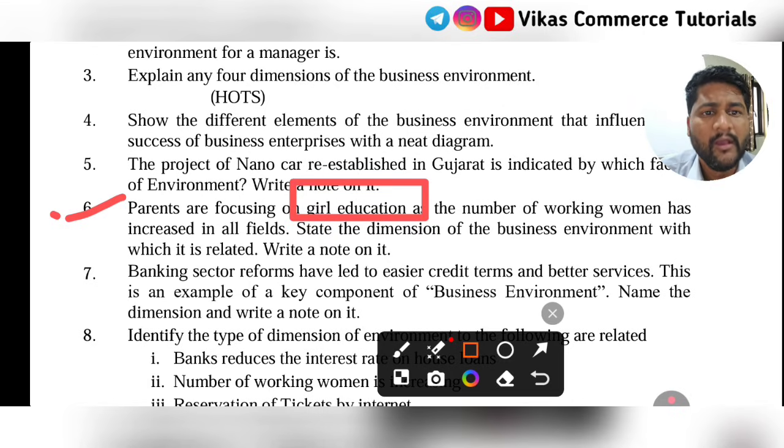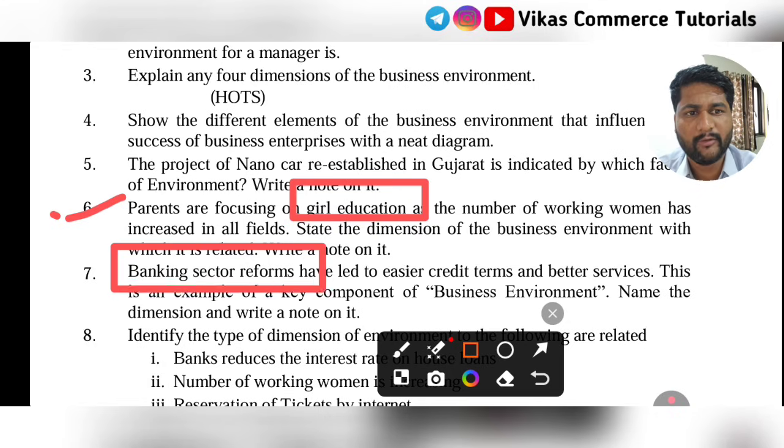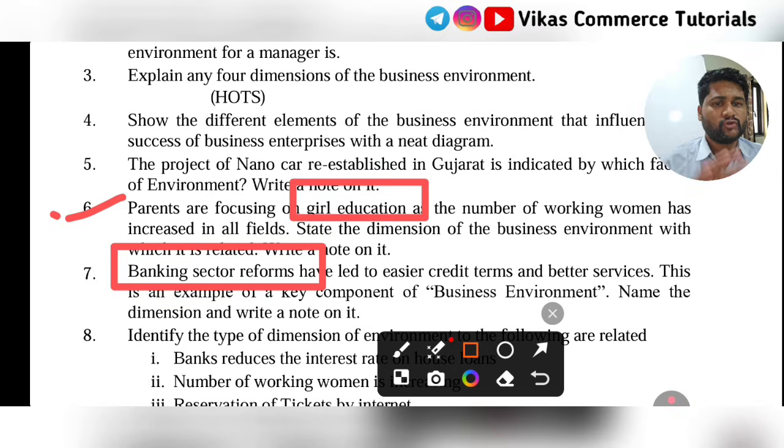Coming to question number 7, banking sector reforms. See, here you can easily identify they are speaking about banking sector reforms. And banking, as you are a commerce student, you already know, all these aspects come in your economics subject, and thus this is economic environment. So if you guess the correct dimension, you will get 1 mark, and another 3 marks is to explain that dimension of business environment. So prepare perfectly all the 5 dimensions of environment and the features of business environment from this chapter, and you will get 1 perfect question.